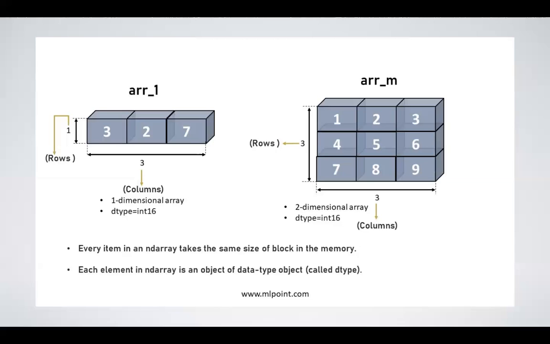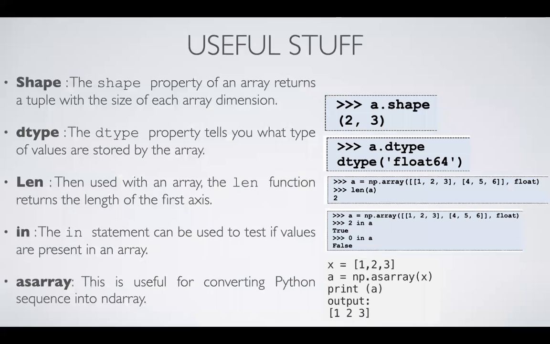The type of the element that is inside the n-dimensional array in NumPy is called dtype. Okay, they are called dtype, and this is just a sophisticated way to name them, nothing else.